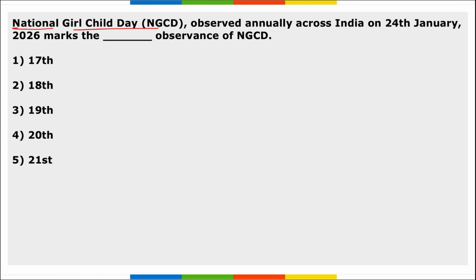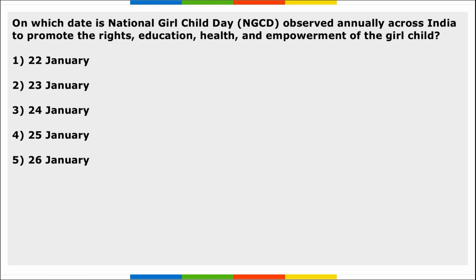Next, National Girl Child Day is observed annually across India on 24th January. It is the 19th edition of the National Girl Child Day that is observed on 24th January. Right, and first time this day was observed in the year 2008. Then next, on which date is National Girl Child Day observed annually across India to promote the rights, education, health and empowerment of the girl child? It is 24th of January. Right, and it is the 19th edition here.